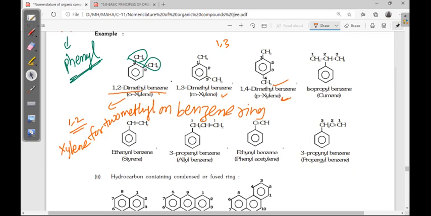Next, here isopropylbenzene. This is the substituent again, only a simple hydrocarbon group, the propyl group. So isopropyl. Isopropyl means Y shape. Already we discussed. Isopropylbenzene. The common name here is cumene. Okay, cumene.